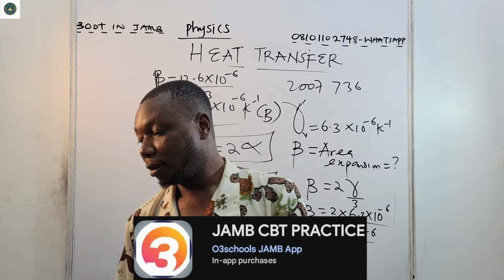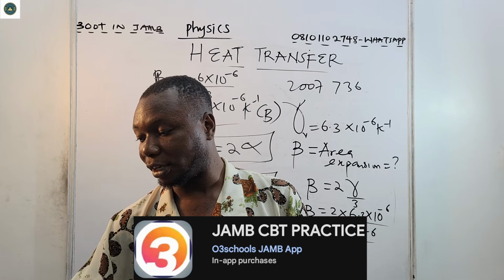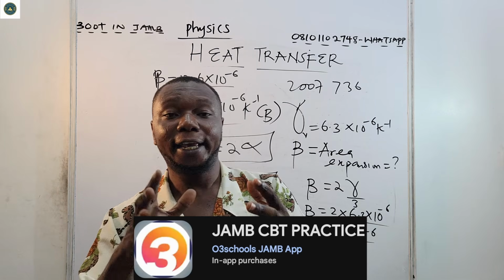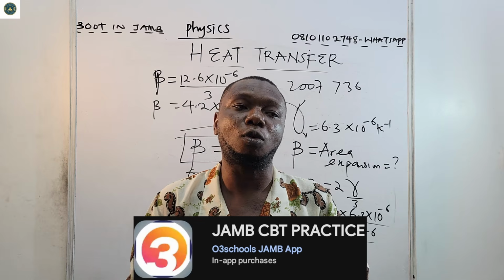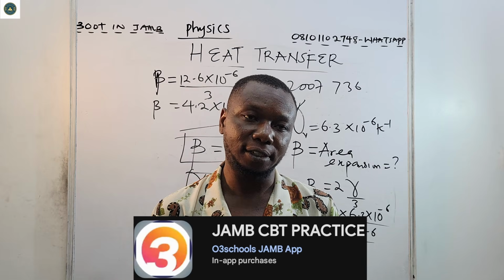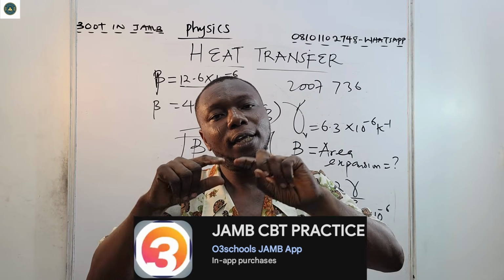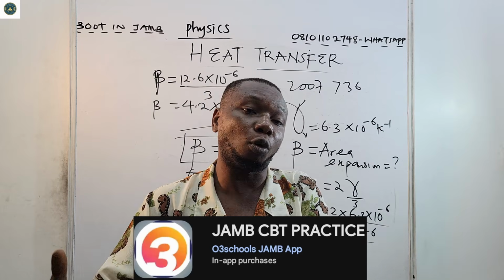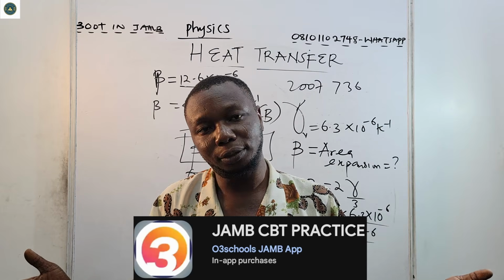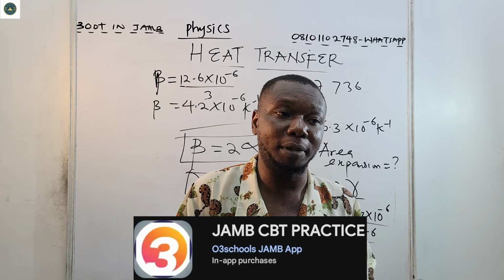Just a recap before I end the class. Heat transfer occurs as a result of temperature differences. The reason is that heat is transferred from a hot body to a cold body, as stated by the Clausius statement.